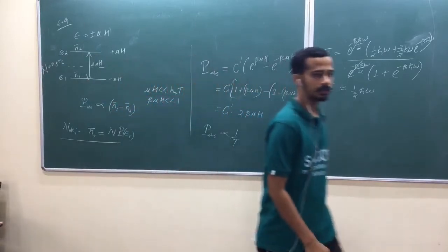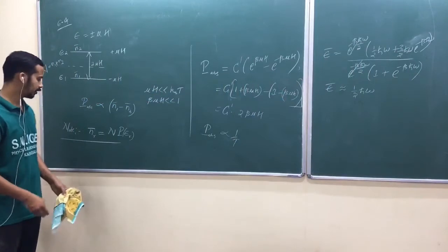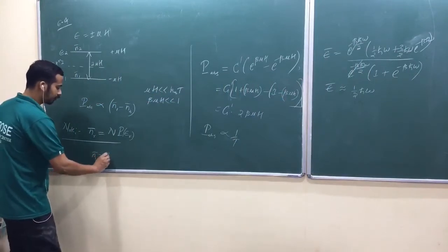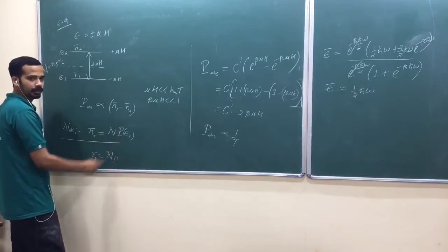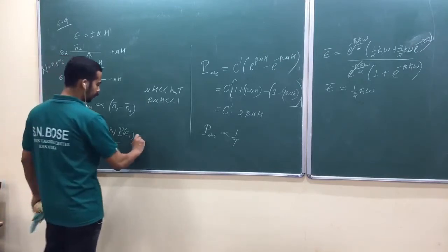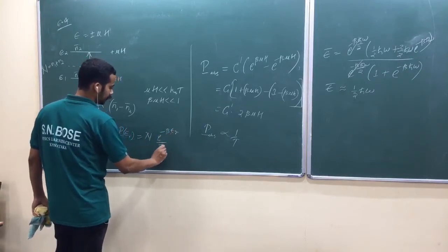The average number N1 mean is equal to N into P, isn't it? Where here the probability is given by our Boltzmann law. That's equal to N into e raised to minus beta ER divided by Z.